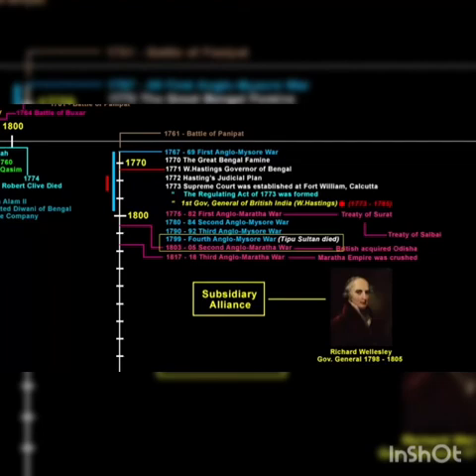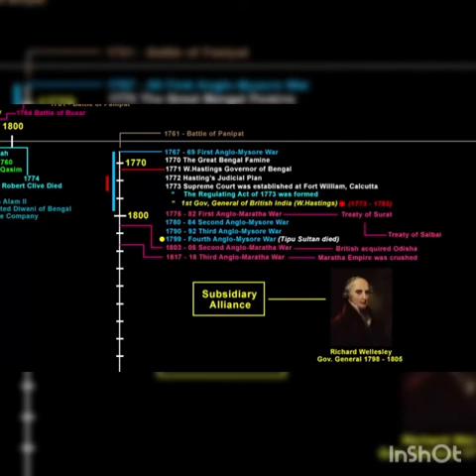And if you want an exact date, as in which year exactly it was introduced, then I believe it had to be in 1799, when the company won the Fourth Anglo-Mysore War, in which Tipu Sultan was killed. Because soon after that war, the Mysore kingdom was placed under the Vodeyar dynasty. Now if the company fought a war and then made another dynasty in charge of it, then it had to do so with certain conditions, right? It cannot be a charity. So that was the first incident when the company officially rolled out the Subsidiary Alliance policy.